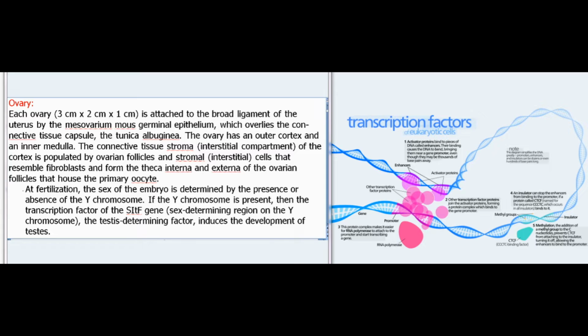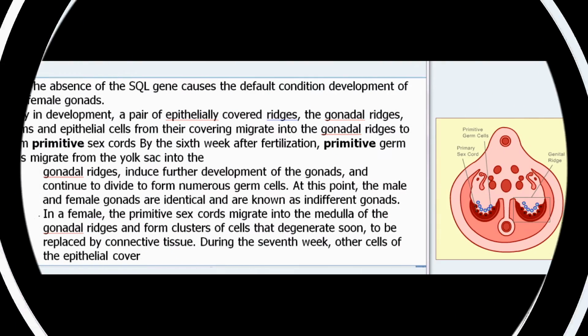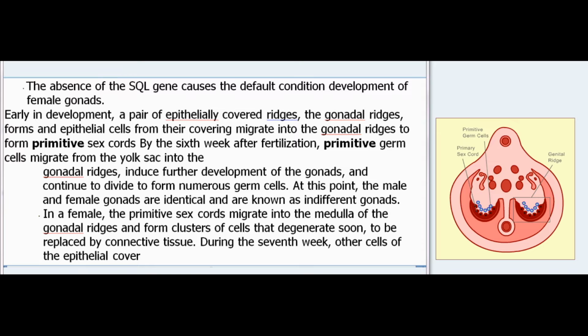At fertilization, the sex of the embryo is determined by the presence or absence of the Y chromosome. If the Y chromosome is present, then the transcription factor of the SRY gene, sex-determining region on the Y chromosome, the testis-determining factor, induces the development of testes. The absence of the SRY gene causes the default condition, development of female gonads.